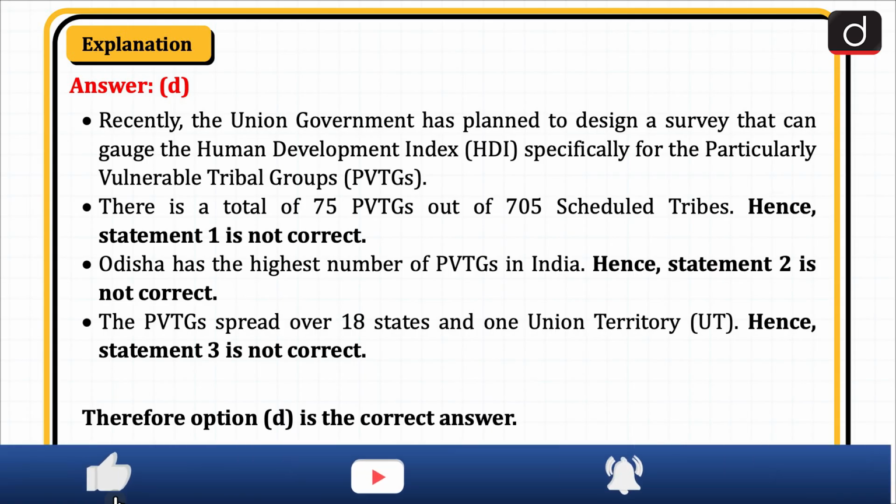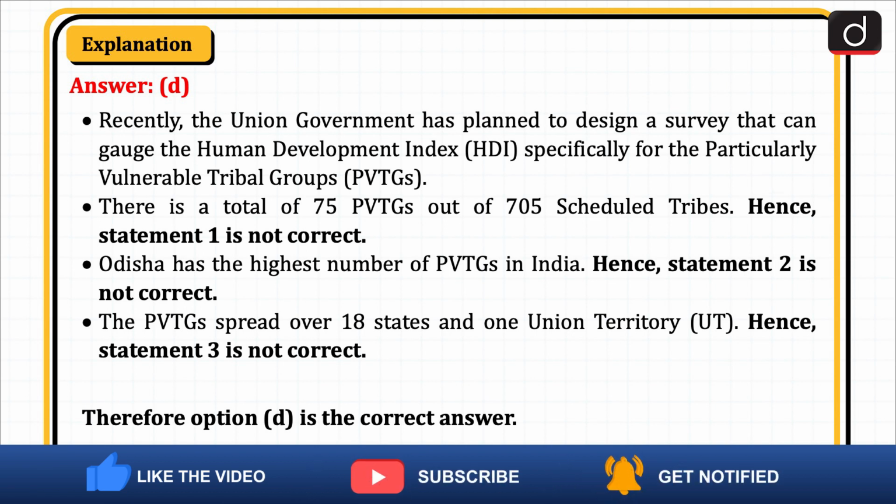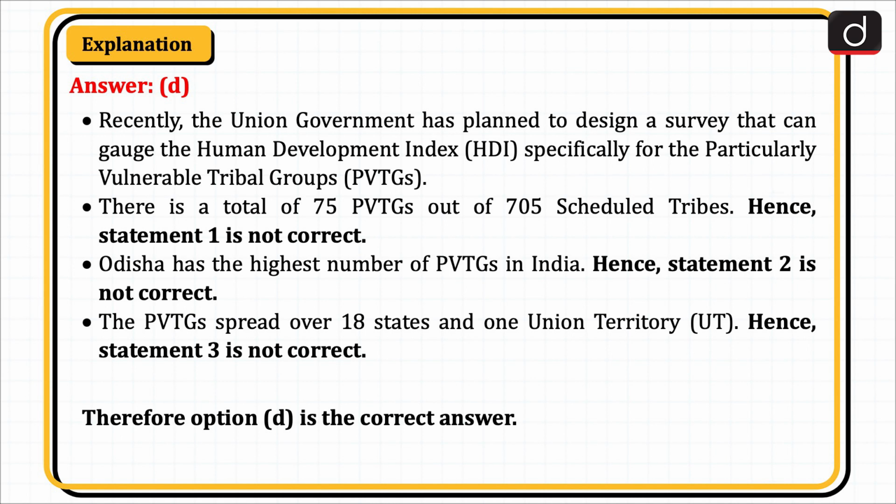Recently, the Union government has planned to design a survey that can gauge the Human Development Index specifically for the PVTGs. There is a total of 75 PVTGs out of 705 scheduled tribes. Hence, statement 1 is not correct.